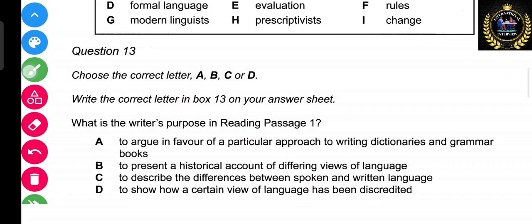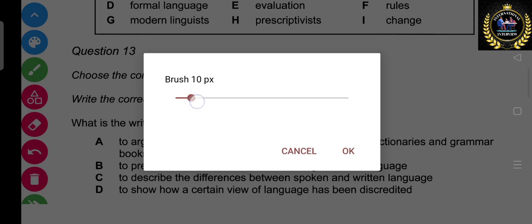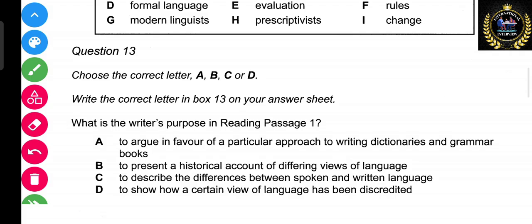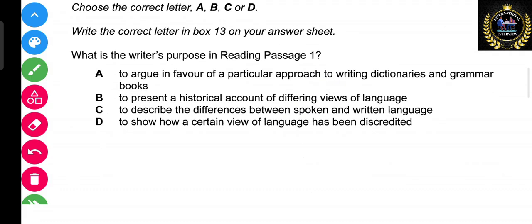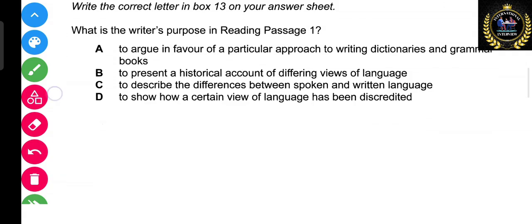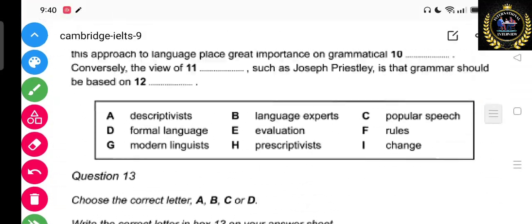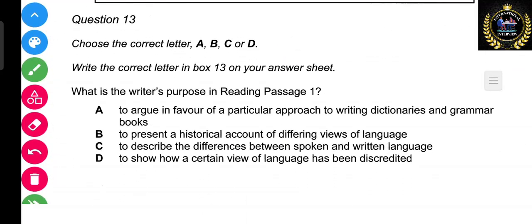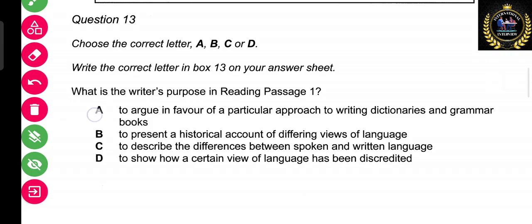in passage 1 we have MCQs. In MCQs we have 4 options, like A, B, C and D. So there are 4 different options given for a single question. The question is, what is the purpose of this writing passage? The passage which has been mentioned, what is the main purpose?